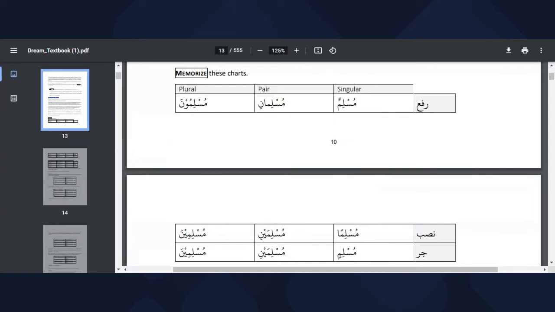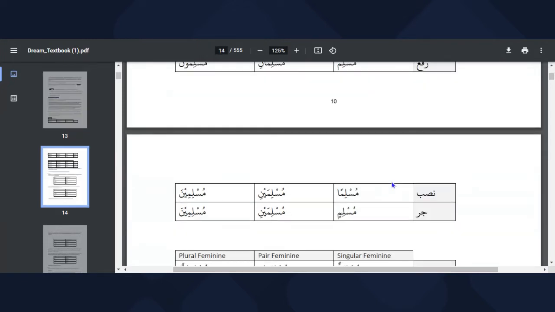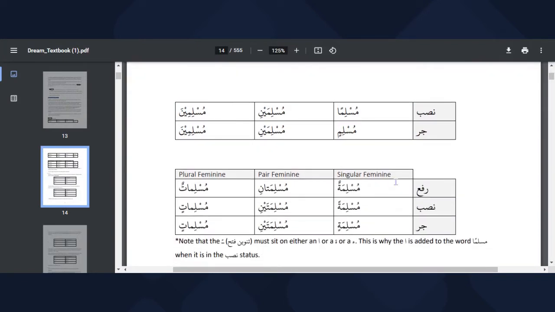So we have Muslimun, Musliman, Muslimin, Muslimani, Muslimaini, Muslimaini, Muslimuna, Muslimina, Muslimina. And that is for masculine. But when it's for feminine, we add ta to it. It turns to Muslimatun, Muslimatan, Muslimatin. Then for pair feminine, it turns to Muslimatani, Muslimataini, Muslimataini. And then the last one will be Muslimatun, Muslimatin, Muslimatin.